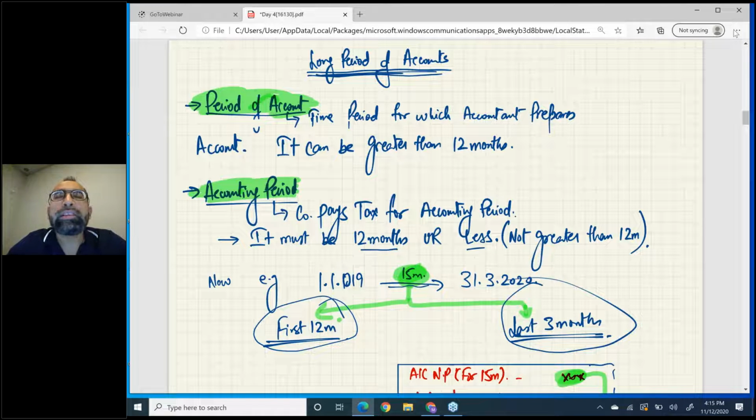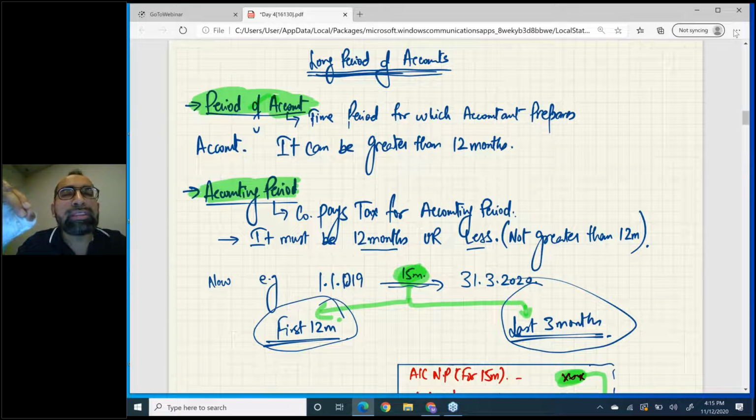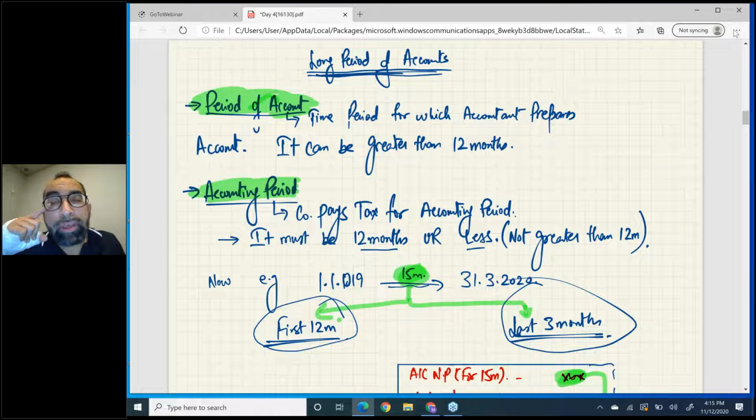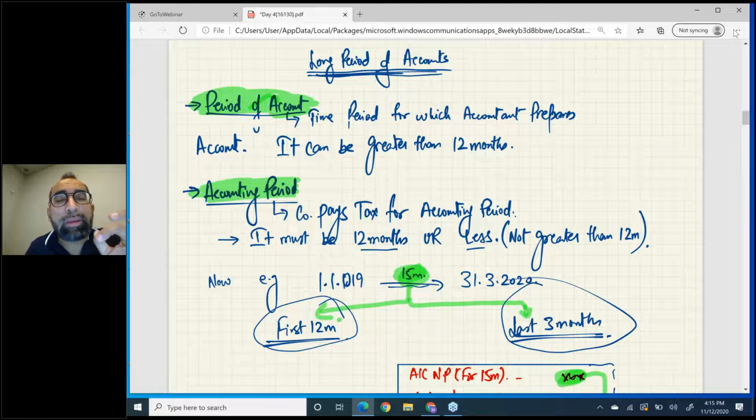Now the question is, sir, what is period of account? Read it. Period of account is the time period for which the accountant prepares the account. So the accountant may prepare accounts for 3 months, 6 months, 8 months, 12 months, or more than 12 months. Yes, he can. So sometimes the period of account may be greater than 12 months.